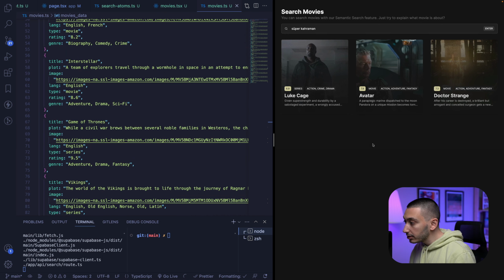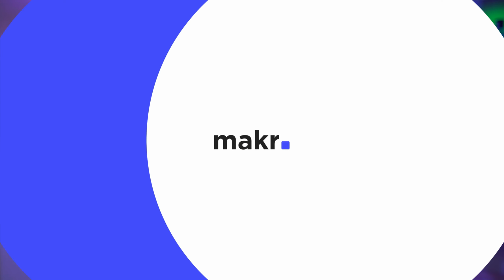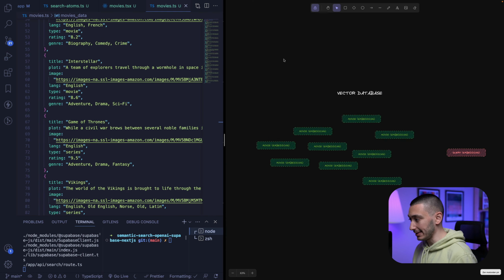In today's video, I'm going to show you how we can build this kind of application with Supabase's vector database and OpenAI's embeddings. To build this application, I think first we need to understand how this search function works behind the scenes. In our vector database, we have our movies as embeddings, as vectors. And from our application, we get the search query and create another embedding based on the query.